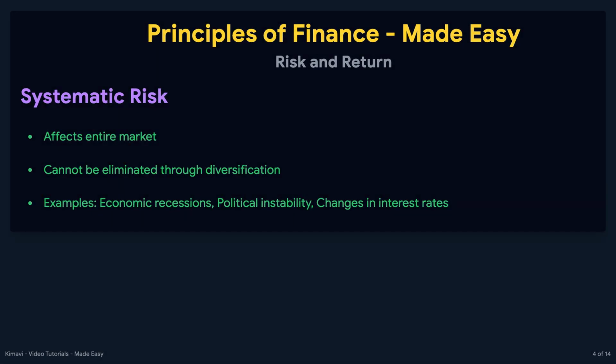Systematic risk, also known as market risk, affects the entire market or a large segment of the market. This type of risk is inherent to the entire market and cannot be eliminated through diversification. Examples of systematic risk include economic recessions, political instability, and changes in interest rates.